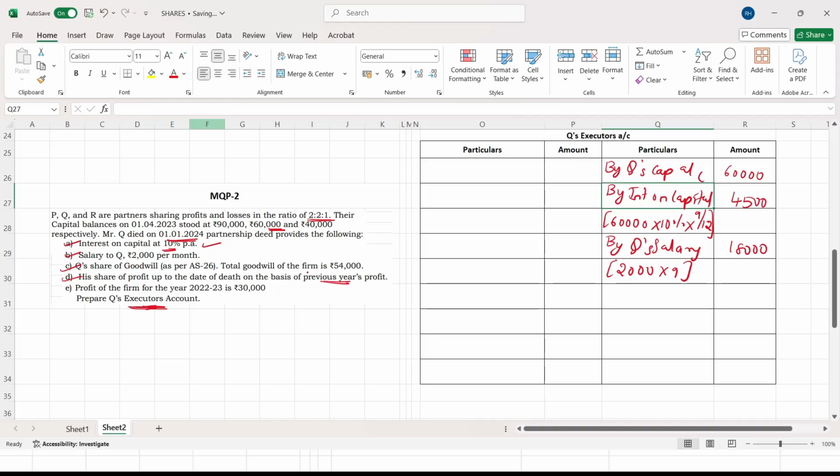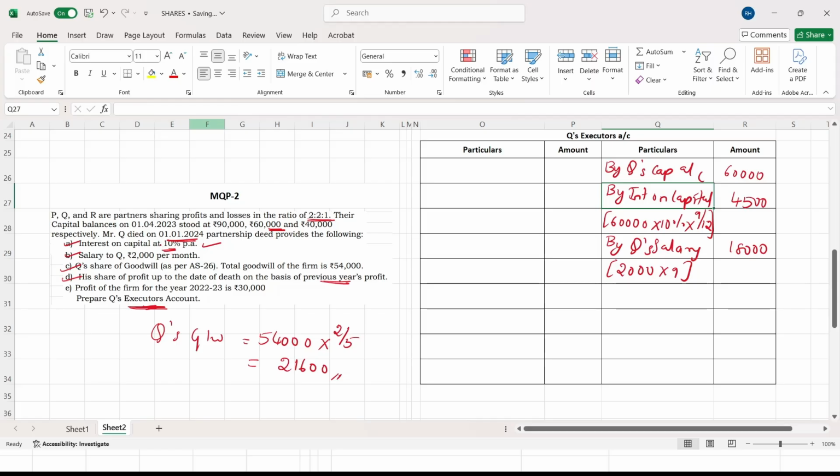Q's share of goodwill: the total goodwill of the firm is 54,000. They have given you the total goodwill, but we have to find out Q's share of goodwill. What is Q's goodwill? Q's goodwill equals 54,000 into his share, that is 2/5, which comes to 21,600. Now who has to pay this 21,600?